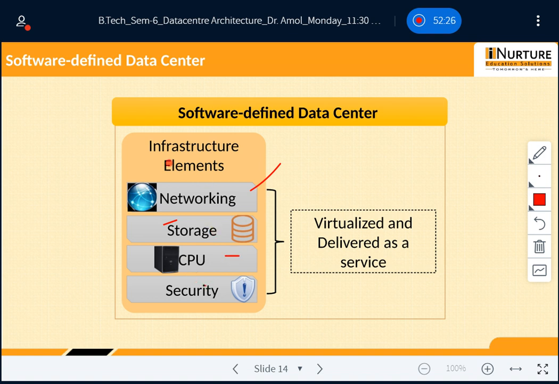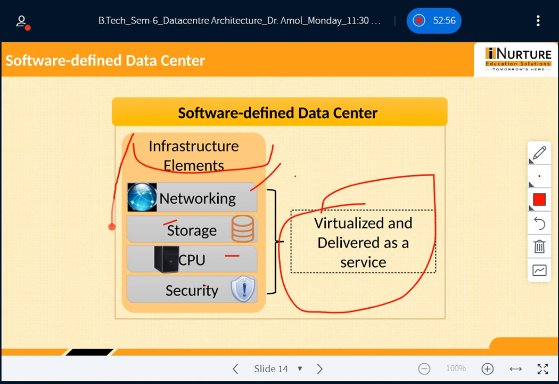So in an SDDC, that is a software defined data center, all infrastructure elements are virtualized and delivered as a service. It's very important. Here I want to say that, as shown in the picture, all the infrastructure elements are virtualized and delivered as a service. Meaning what? The infrastructure elements include networking, then storage, then security or CPU.